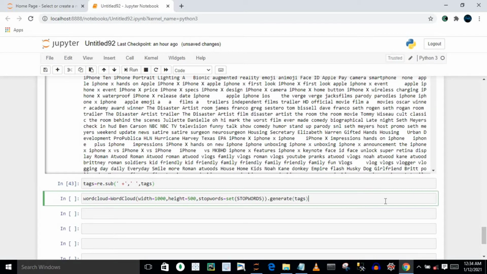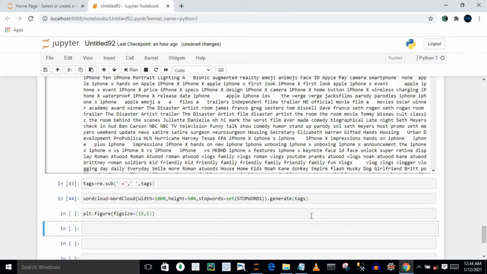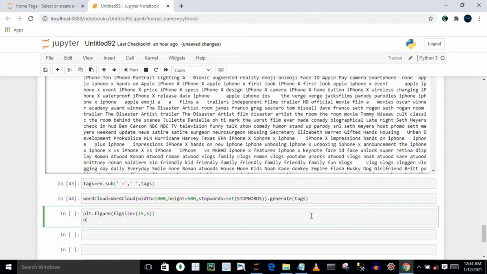So after it, I'm just going to execute it. Now what I have to do, basically, I'm going to say plt.figure, and here I have to set some figure size. Let's say I want a window of 15,5. After it, let's say I have to show this word cloud. So for this I can call this imshow, and here I have to pass my word cloud.